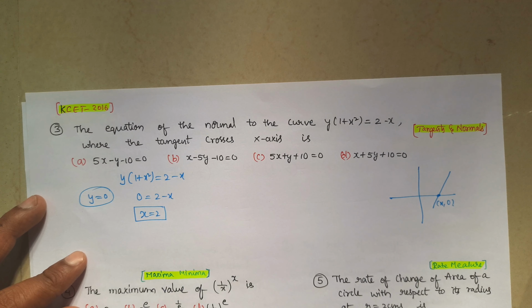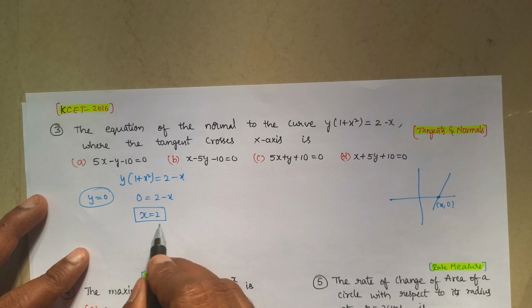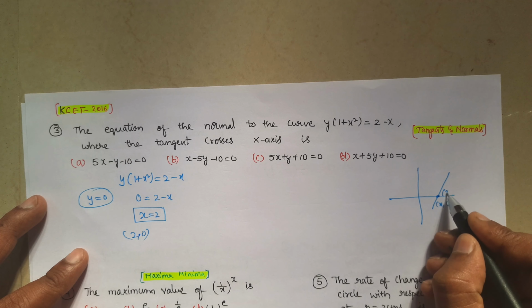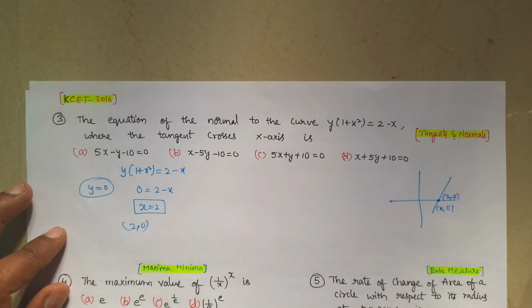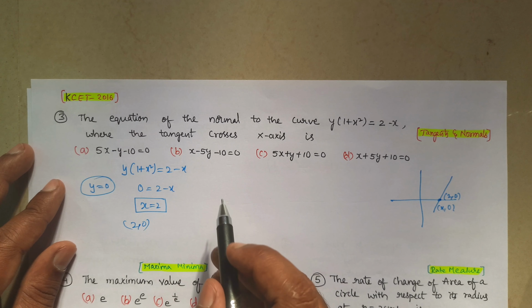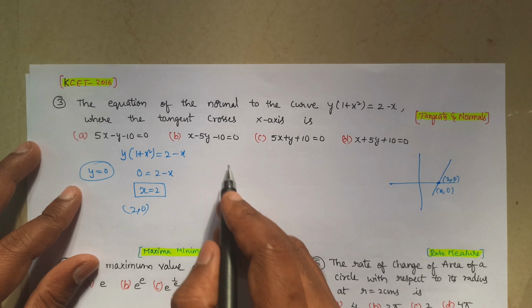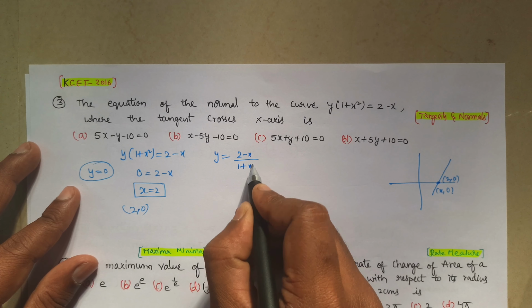So we got x equal to 2, that means the point will be 2 comma 0. As it passes through the x axis, the point we got is 2 comma 0. X value 2, y value 0, right? Next step, first we will find dy by dx. Y equal to 2 minus x by 1 plus x square.